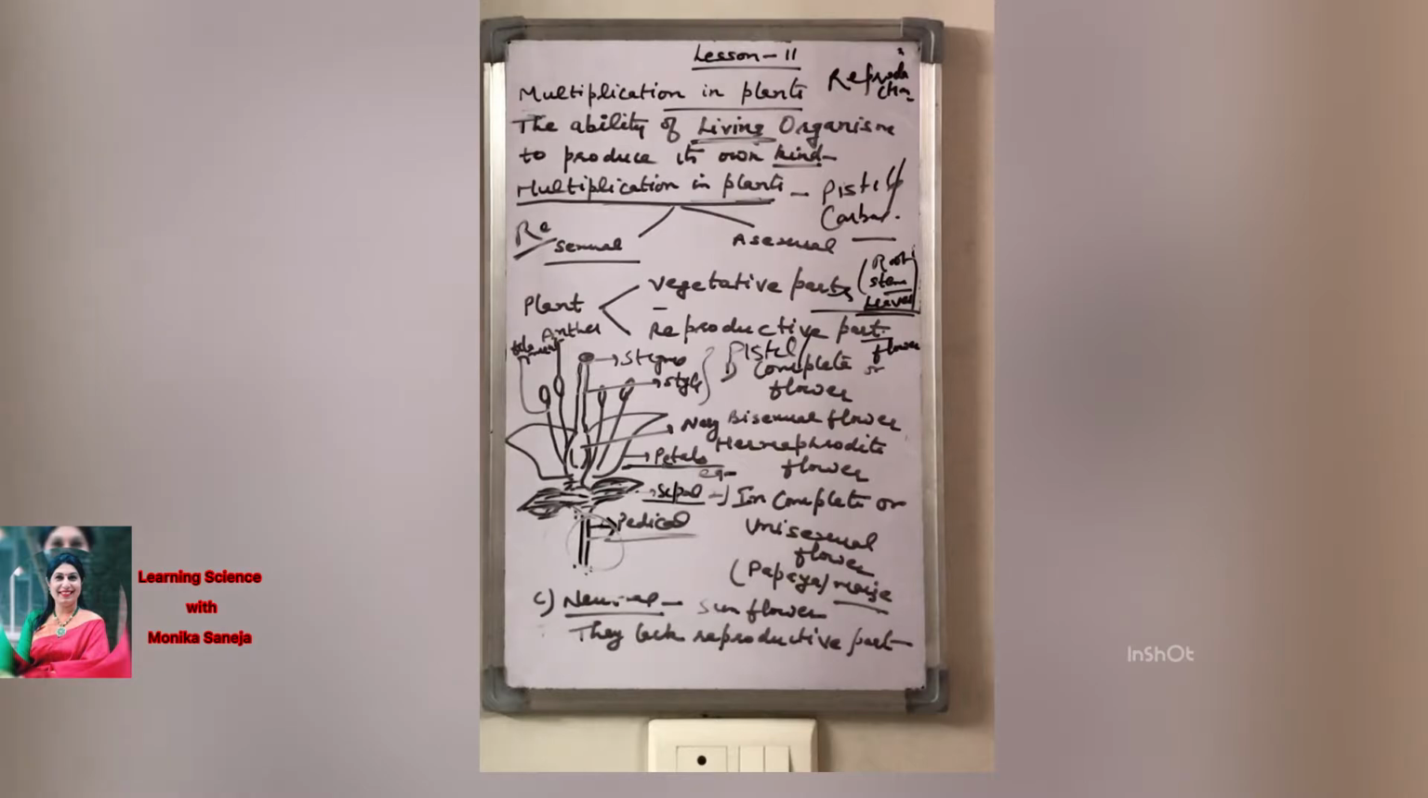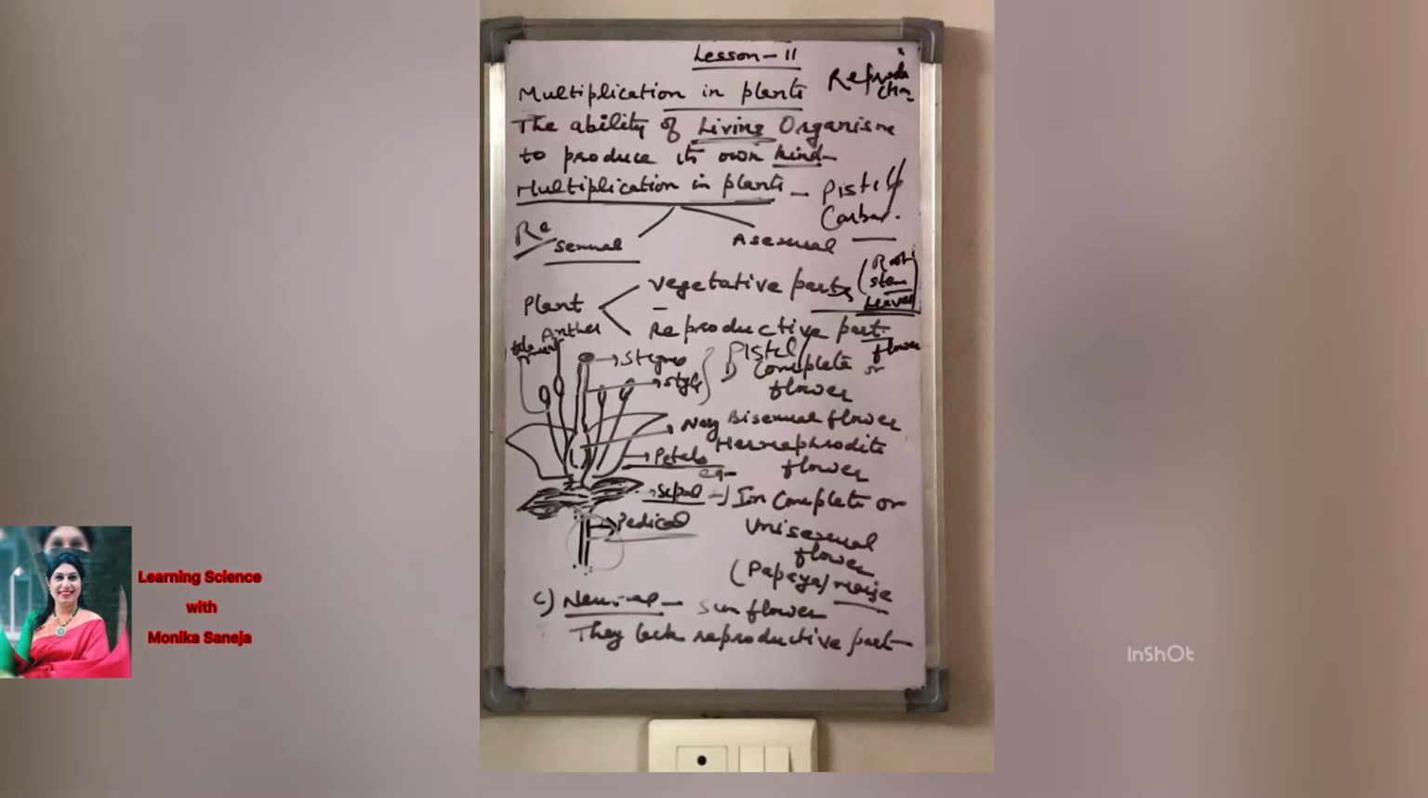It is an important feature for living organisms. If there is no reproduction or multiplication in living organisms, meaning if they are not able to produce their own kind, slowly there will be no life on the earth, whether they are plants or animals. So it is very necessary for the survival of life, for the continuity of life on the earth.